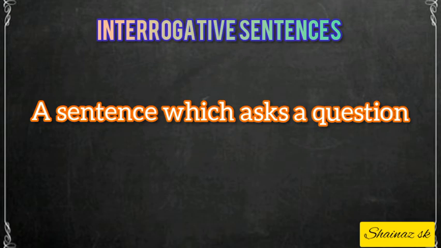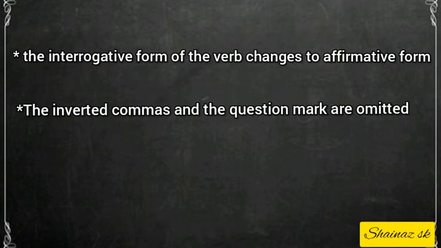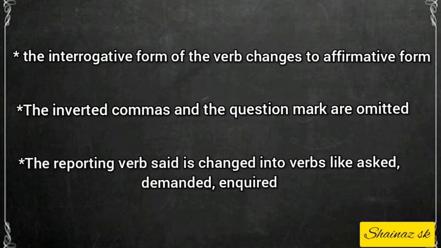When we convert an interrogative sentence from direct to indirect speech, we make the following changes. First, the interrogative form of the verb changes to the affirmative form. Next, the inverted commas and the question mark are omitted. And the last one is the reported verb said is generally changed into verbs like asked, demanded and inquired.